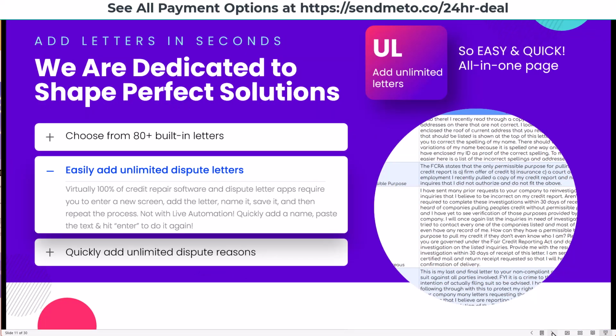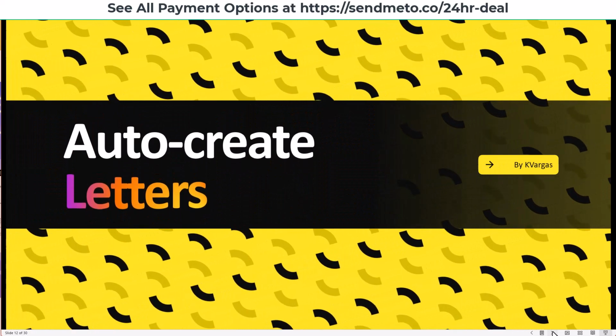As I mentioned, you can add unlimited letters. Virtually 100% of credit repair software and dispute letter apps require you to enter a new screen, add a letter, name it, save it, and then repeat the process. Not with Live Automation. You can quickly add a name, paste the text, and hit enter and do it again. There's nothing about this app that takes time.